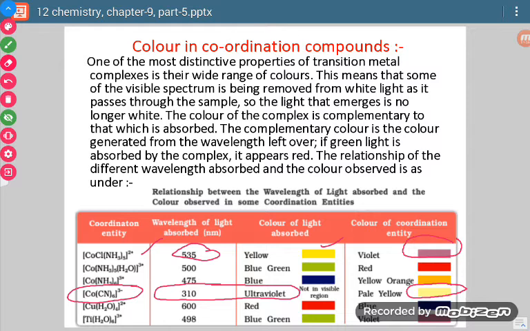Similarly, this [Ti(H2O)6] whole complex having charge 3 positive absorbs light with wavelength 498, and the color of this absorbed light is blue green, so the compound will appear violet. So this is similar to the chart which we have remembered for color absorbed and complementary colors shown.